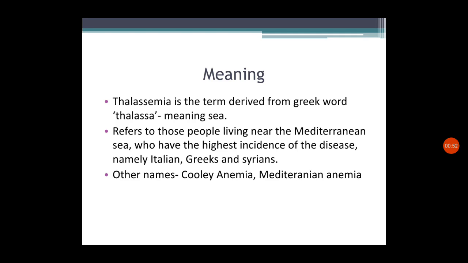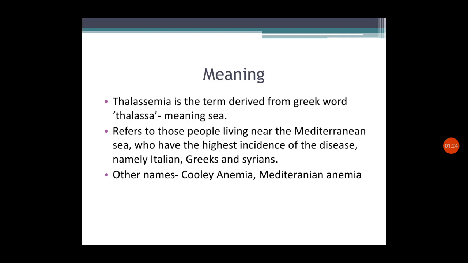During the earlier periods when this disease was first described, it was found that the majority of people were living near the Mediterranean Sea. So it refers to those people living near the Mediterranean Sea who have the highest incidence of the disease, namely Italians, Greeks and Syrians. Among them it was first diagnosed.